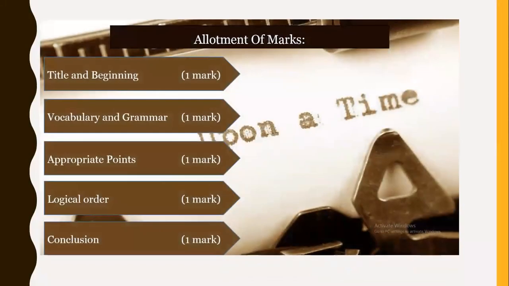So what is a story writing? A story writing is nothing but putting your imagination or a real experience in front of the readers. But whenever you write in examination, you are told to put in your experience or your imagination, which can be given a form of a reality.